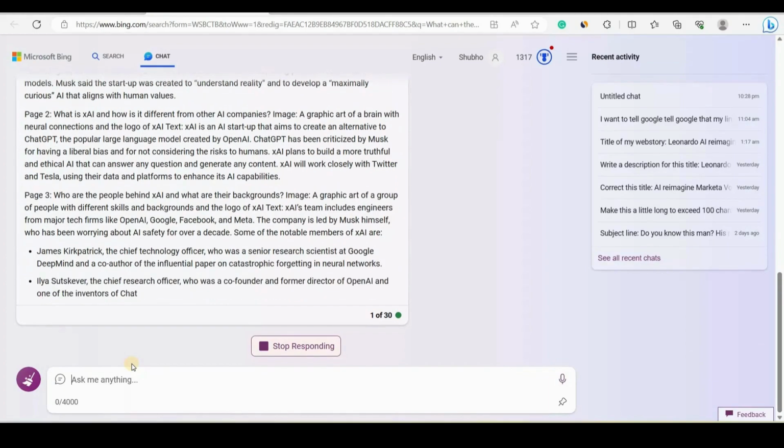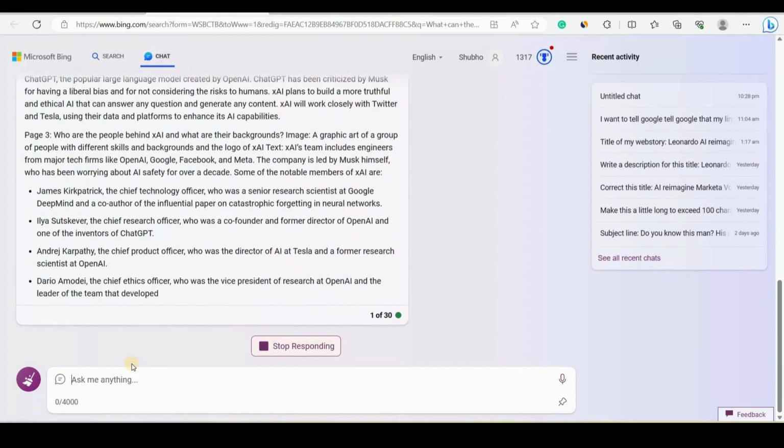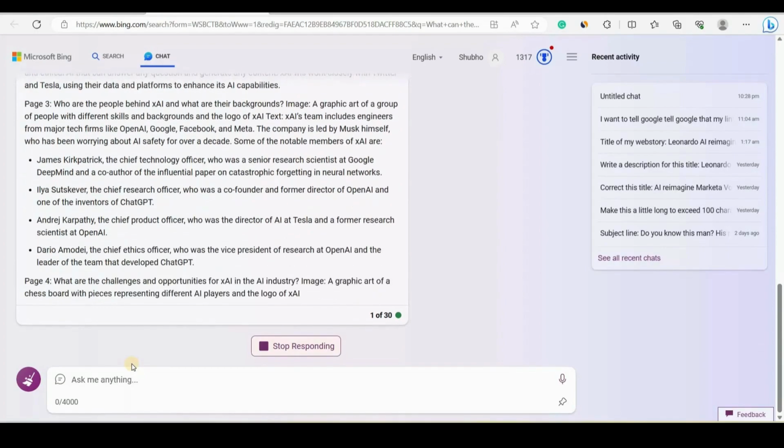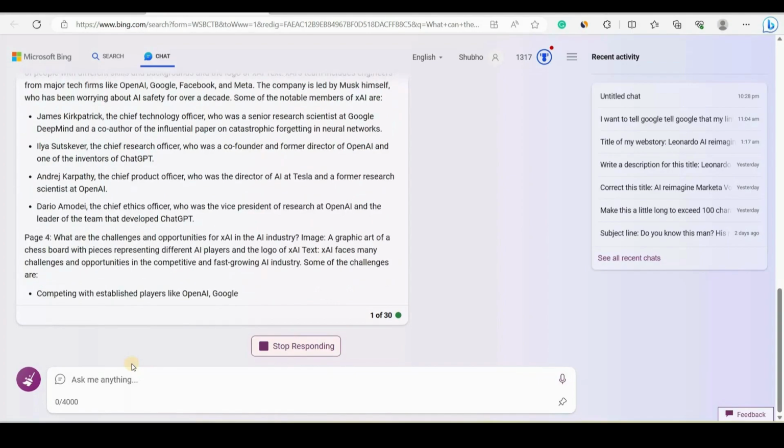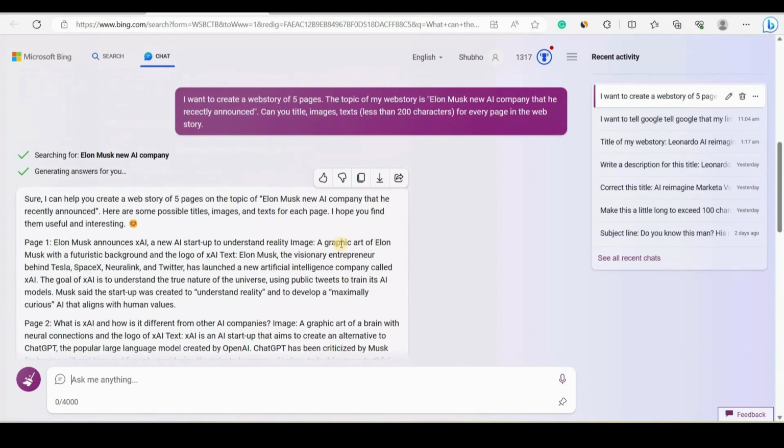Okay, it seems that the text on every page is more than 200 characters, right? So it's more. We will make it short using ChatGPT and other tools. First let it generate. Okay, now once it is generated, as you can see, every page has more content than we expected. So we have to make it short so that we can fit the text in the web story.